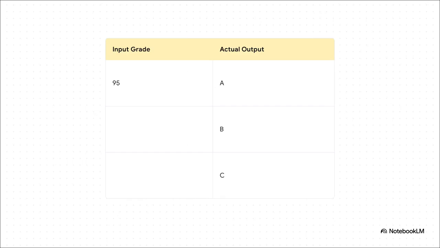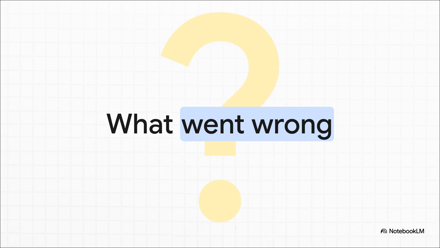But we run a test with a grade of 95, and look what happens. It prints A, then it prints B, and then it prints C. That is definitely not right. You can't get 3 grades for one test. So, what went wrong here? And this is where it gets really interesting, because the mistake wasn't the computer's, it was ours. See, a grade of 95 is greater than 90, check. But hey, it's also greater than 80, and it's also greater than 60. The computer isn't making one single choice here. It's just going down the list, checking each if one by one. And, well, it's doing exactly what we told it to do for each one that's true.